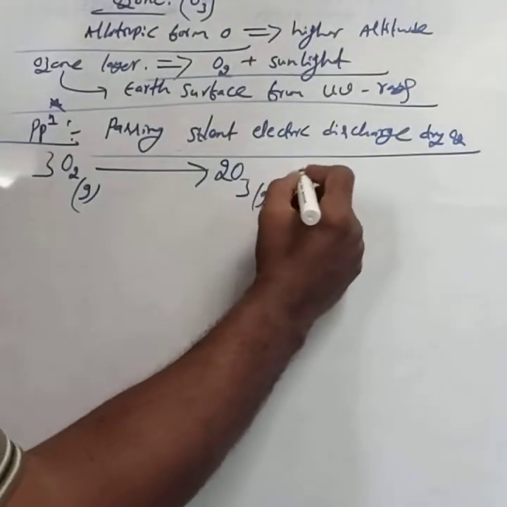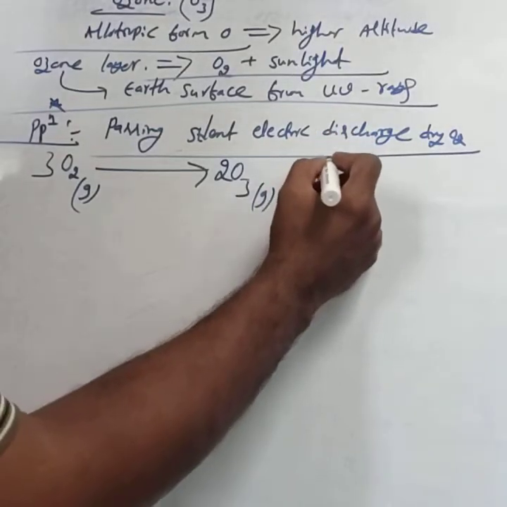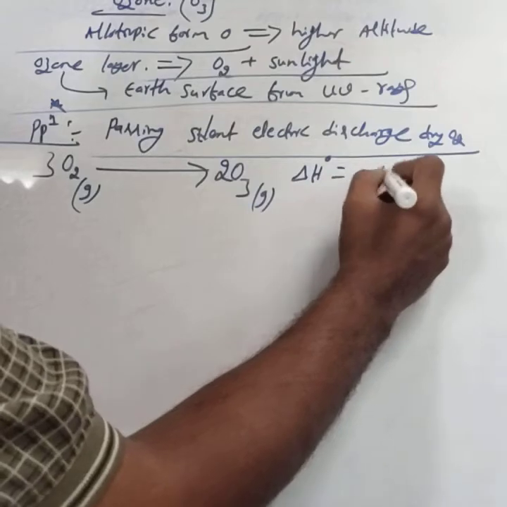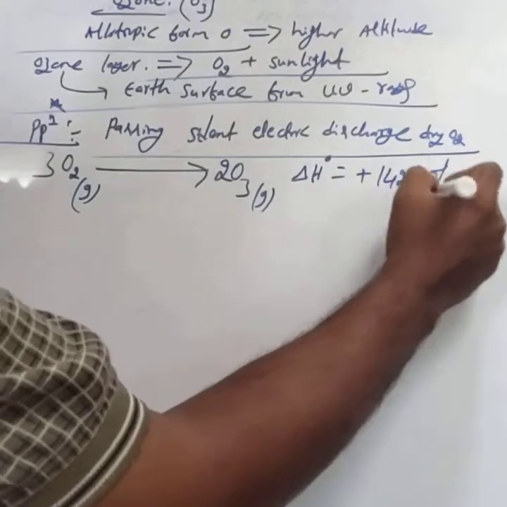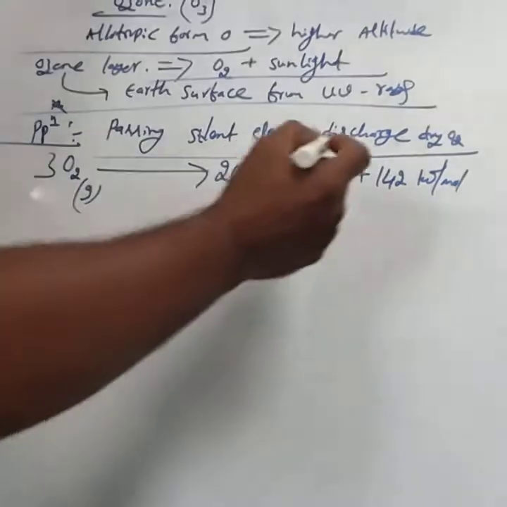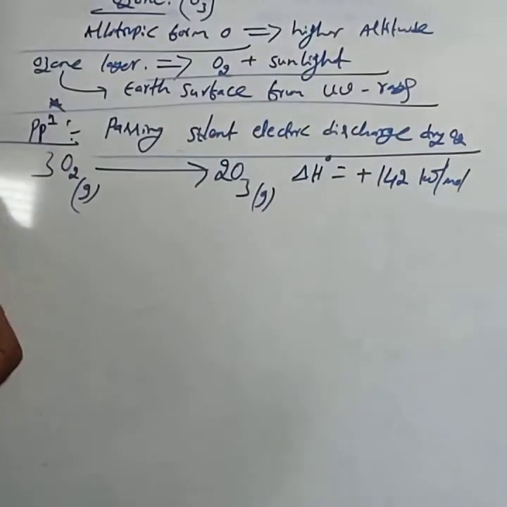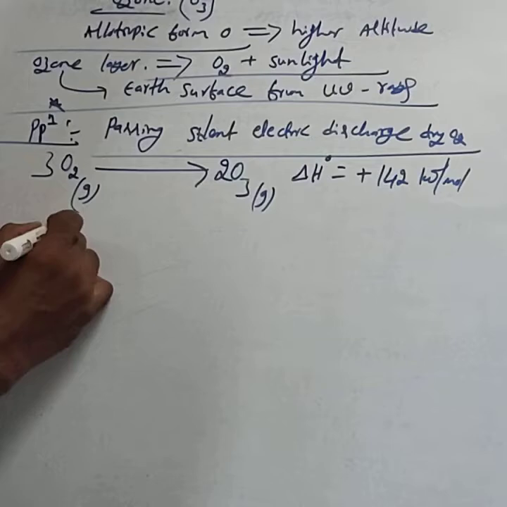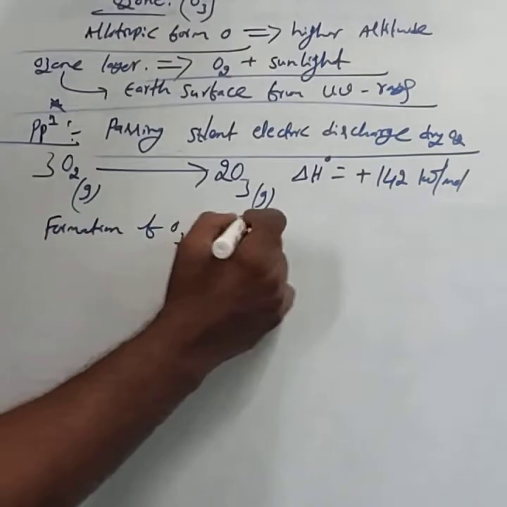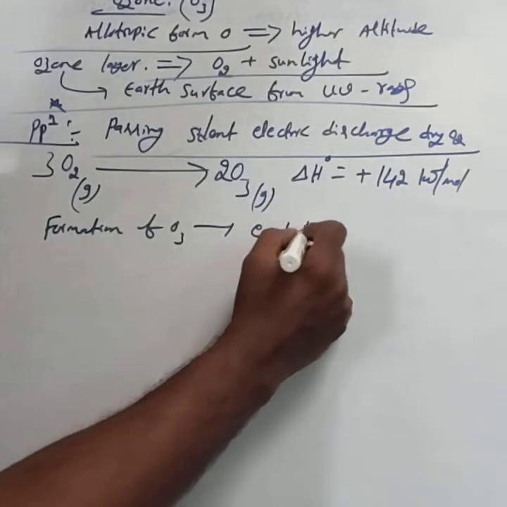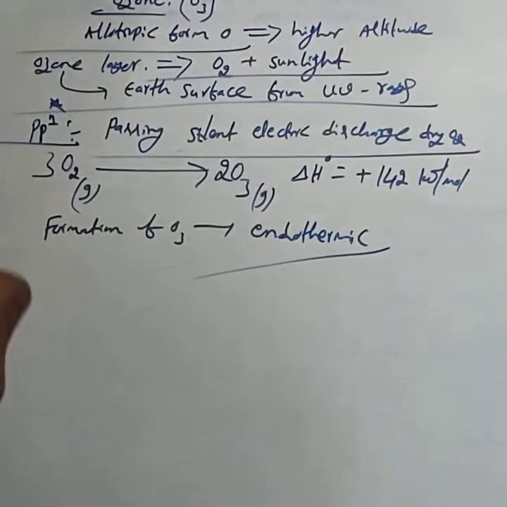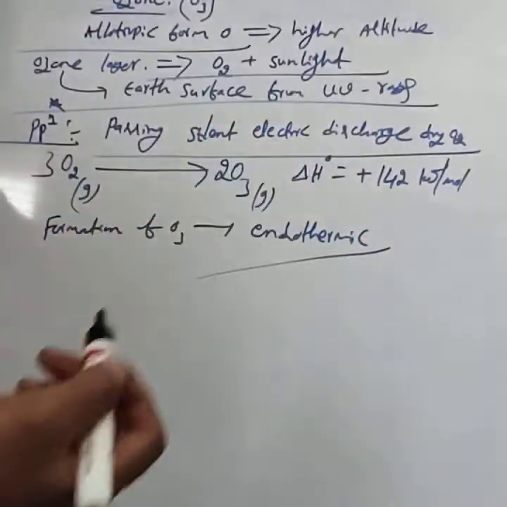Then the value of delta H naught, the enthalpy of the reaction, is plus 142 kilojoule per mole. The enthalpy of formation value is positive, that is, formation of ozone is endothermic in nature; heat is absorbed.